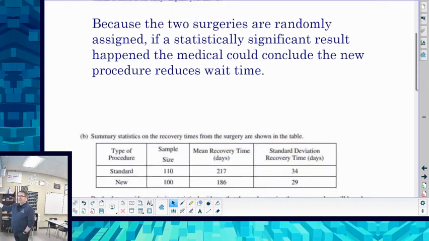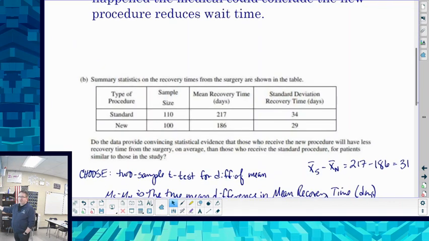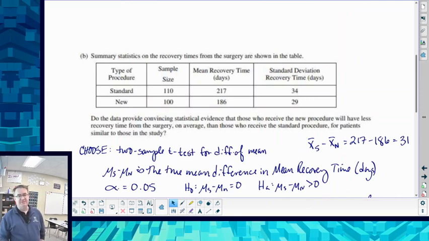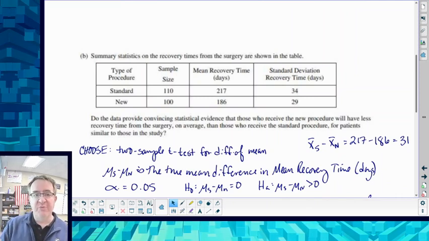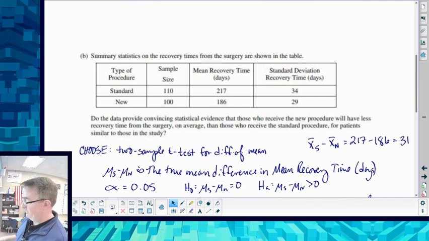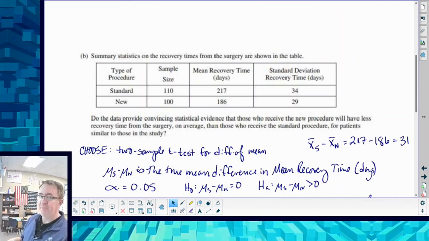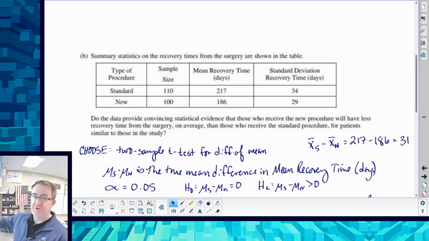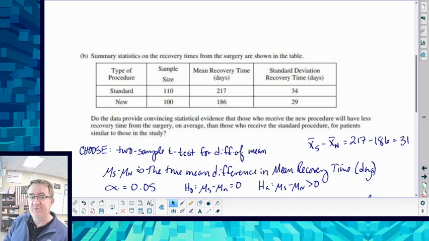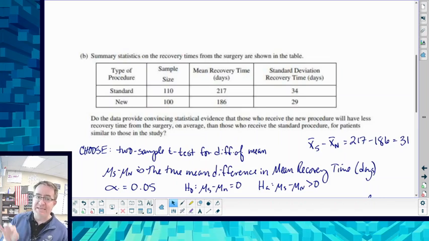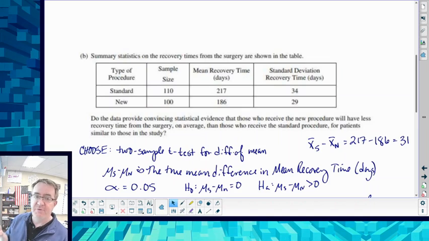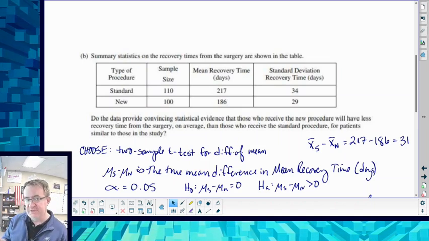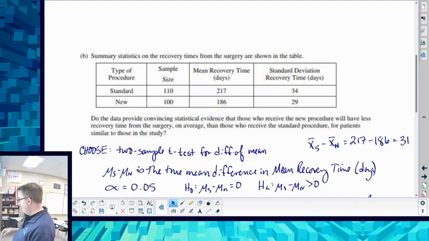Anyway, moving on. The summary statistics of the recovery time are down below. So the question now is, do the data provide convincing statistical evidence that this actually works? So now you're going to go through and do a full test. Right now we're going to do a 2-sample t-test for difference of means. Remember, there are 2 samples because we have 2 different procedures. It's a t-test because we're measuring the recovery time in number of days. Since it's not a proportion, proportions are z-tests, means are t-tests.